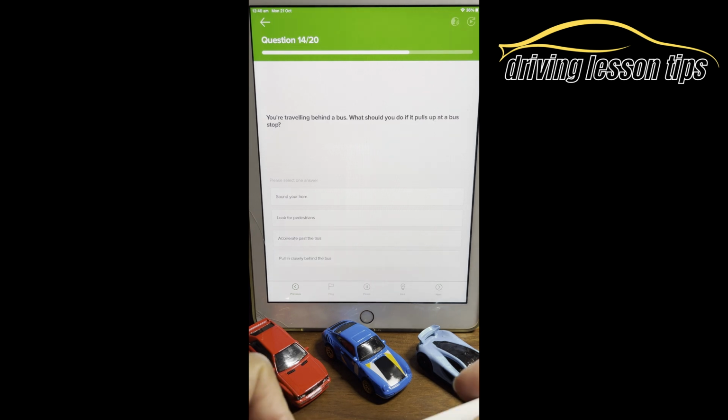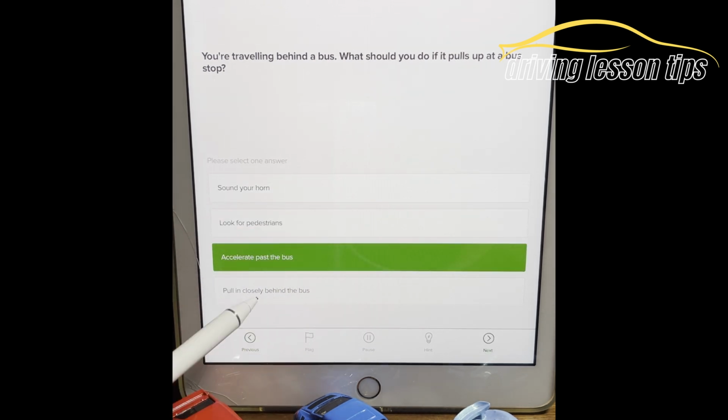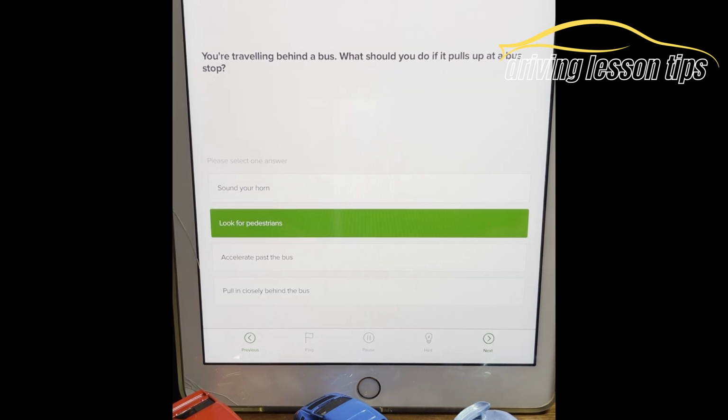Question 14. You're traveling behind a bus. What should you do if it pulls up at a bus stop? Sound your horn. Look for pedestrians. Accelerate past the bus. Pull in closely behind the bus. The answer is look for pedestrians.